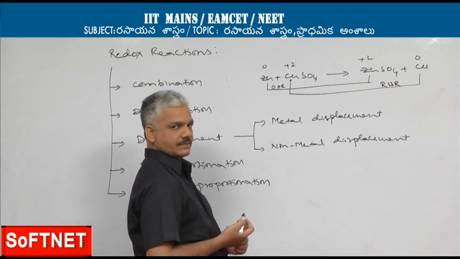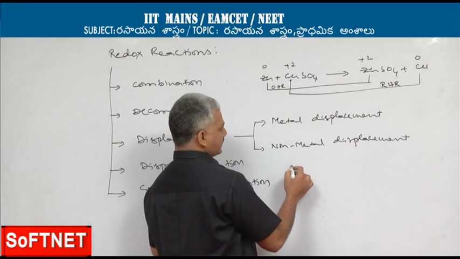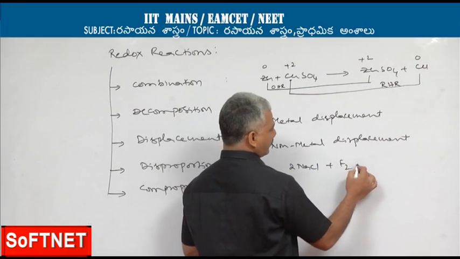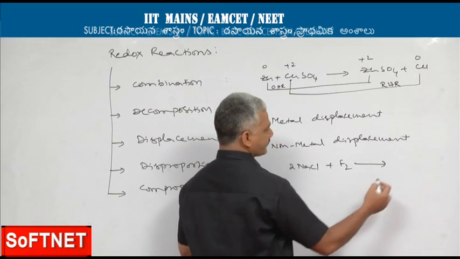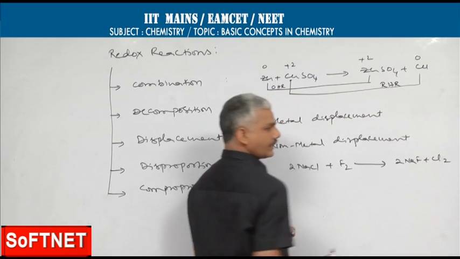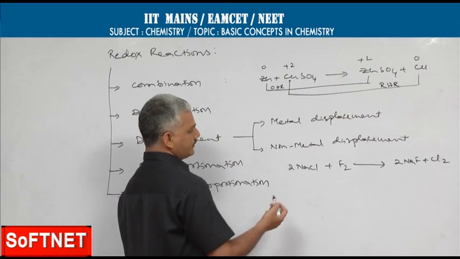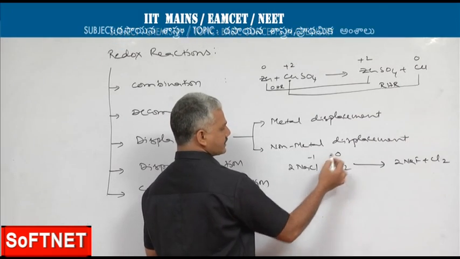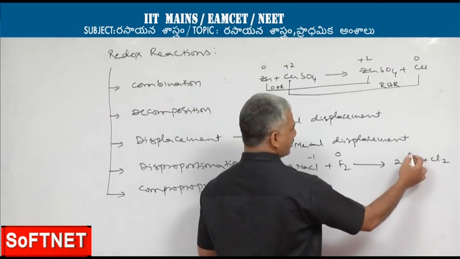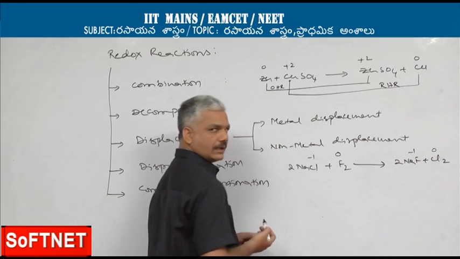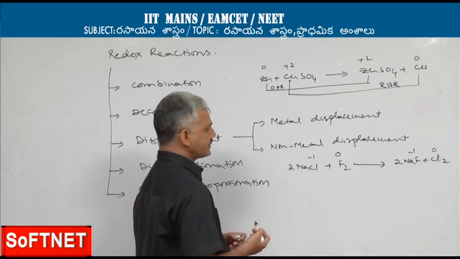For a non-metal displacement reaction, we can take up this example. If fluorine gas is passed through sodium chloride, you will get sodium fluoride and chlorine. In this reaction, the chlorine oxidation state is -1 and the fluorine oxidation state is 0. On the product side, the fluorine oxidation state is -1 while the chlorine oxidation state is 0.